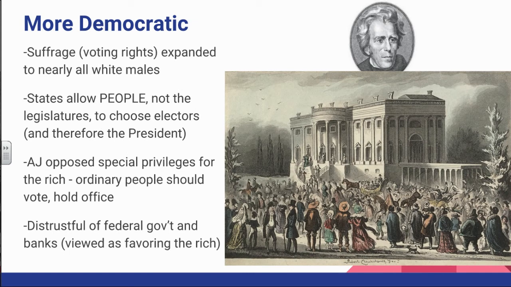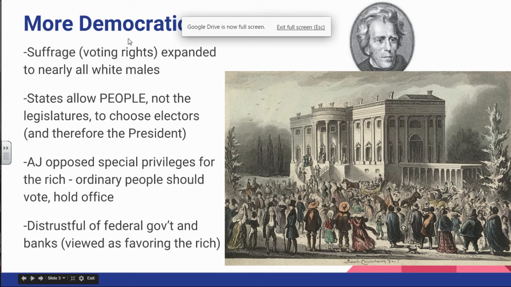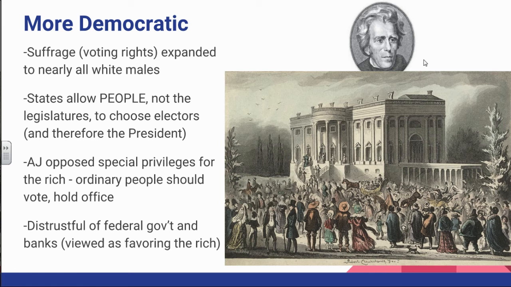Here's 4 ways that theoretically our system became more democratic under Jackson and as part of Jacksonian democracy. This doesn't actually happen during Jackson's tenure in office, but it's been a lead up to it. Suffrage or voting rights have been expanded to nearly all white males. You know that initially it was only white landowning males, and you know that a lot of states had that land ownership requirement, but by this point, most states have done away with the land ownership requirement.